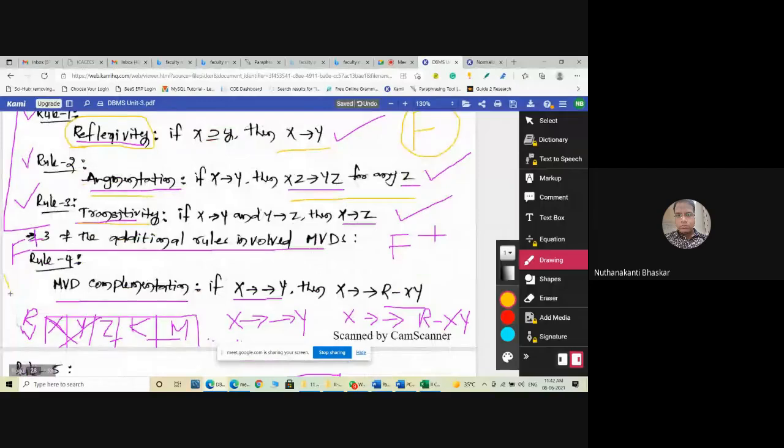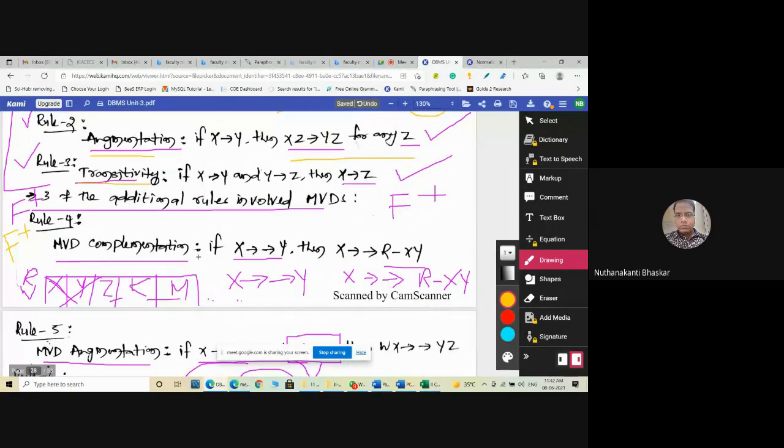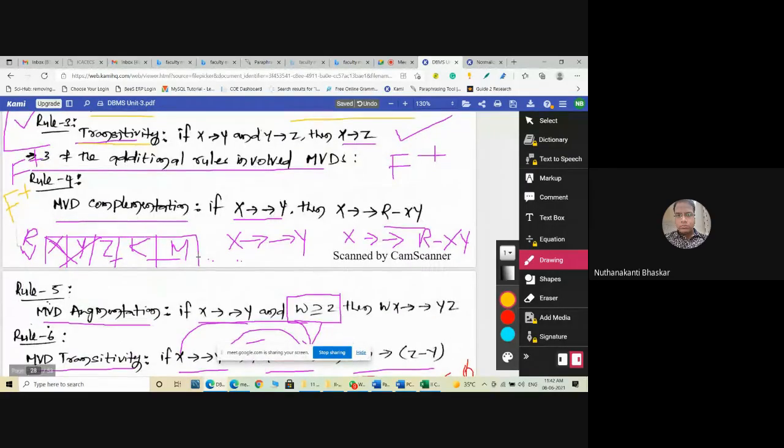Now, if we wanted to extract the closure set of functional dependencies with the help of Armstrong axioms for the multi-valued functional dependency, we have another 5 rules for extracting some more functional dependencies from the existing functional dependencies. That is F plus, that is the closure set of functional dependencies.